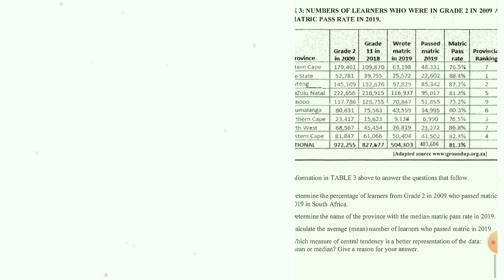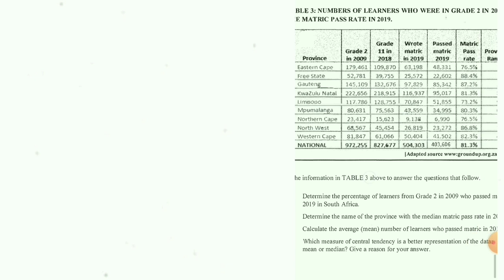If I'm saying a descending order, that simply means I'm going backwards, which is 10, 9, 8, 7, 6, 5, 4, 3, 2, 1. So ascending order is going forward, descending order is going backward. We're going to start with the smallest and end with the biggest. So let's check the matric pass rate and start with the smallest and end with the biggest. You can just pause your video and try to find it yourself.